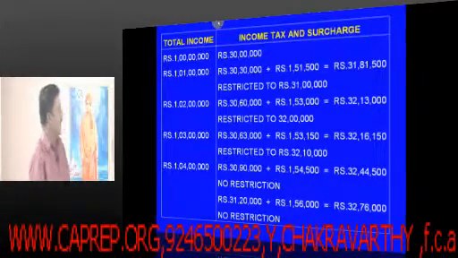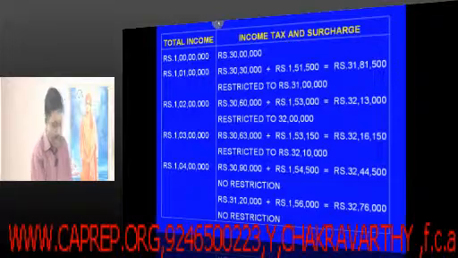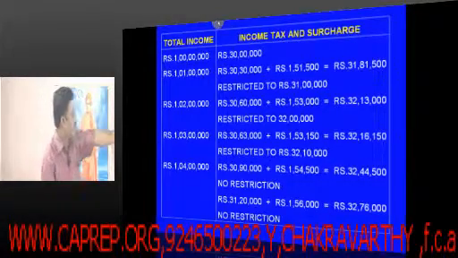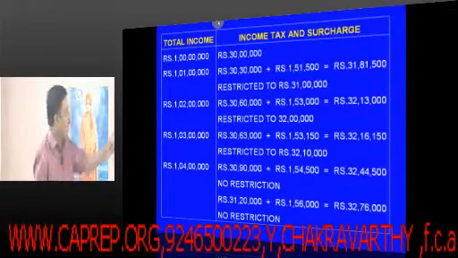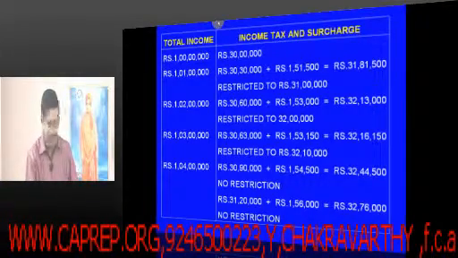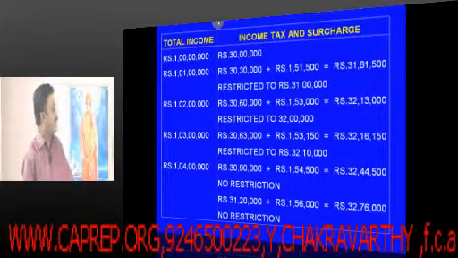Next, you take it as 1 crore 3 lakhs. What will happen? On 1 crore 3 lakhs, it will be 30 lakhs 90,000 as your tax, and on that the surcharge is 1 lakh 54,500. Put together it is 32 lakhs 44,000.